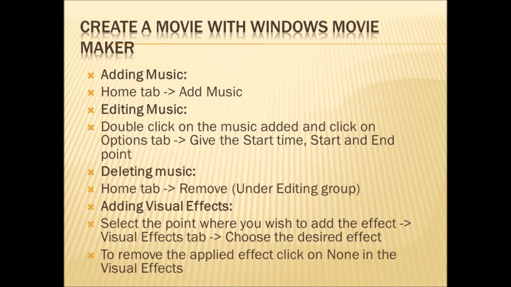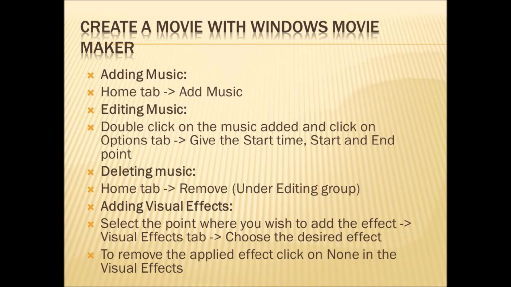Then adding visual effects. How to add visual effects to your image or to your video? First, select the point where you wish to add the visual effect. If you want to add a visual effect in the middle or in the starting or in the ending, select that point first and then go to Visual Effects tab. Choose the desired effect. After going to your Visual Effects tab, a list of effects will be displayed. From that, you can choose the desired effect.